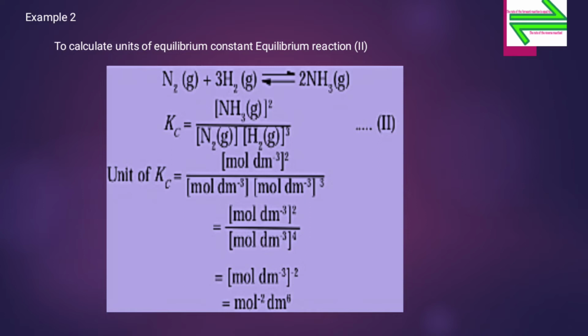So Kc equals the concentration of NH3 gas raised to its stoichiometric coefficient, that is 2, upon the concentration of N2 gas into the concentration of H2 gas raised to 3.